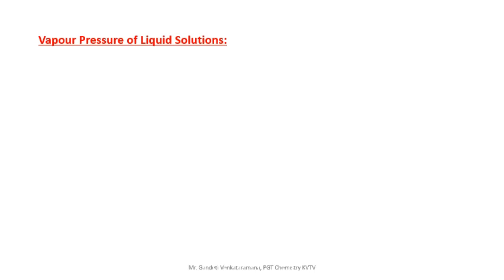So already we know the types of solutions, namely solid solutions, liquid solutions and gaseous solutions. Because we are going to deal with liquid solutions, what is the meaning of liquid solution? Here our solvent is liquid. Solid solutions means the solvent is solid. Gaseous solutions means the solvent is gas. So liquid solution means the solvent is liquid. Okay. So, vapor pressure of the liquid.